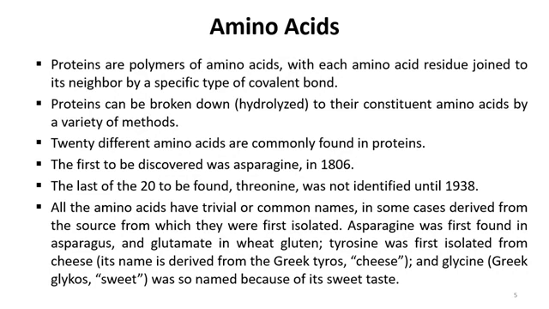Alright, when we talk about the introduction of amino acids, we already said that proteins are basically polymers of amino acids, with each amino acid residue joined to its neighbor by a specific type of covalent bond. When we talk about an amino acid residue, it means that when we connect these amino acids, then after condensation, during this process, removal of small water molecules or other types of molecules happens, and after that we get that part of the amino acid that is connected together.